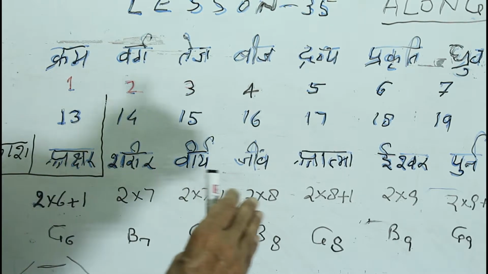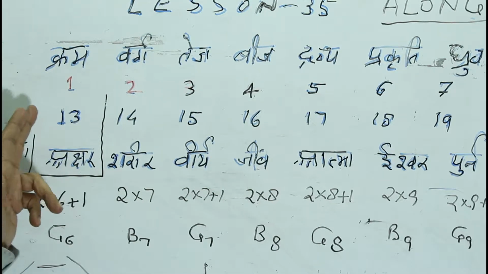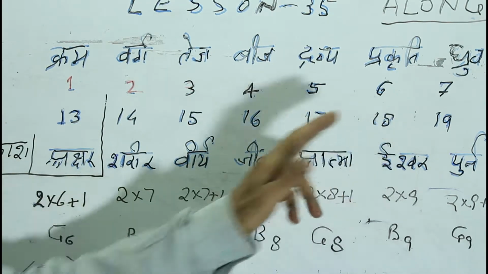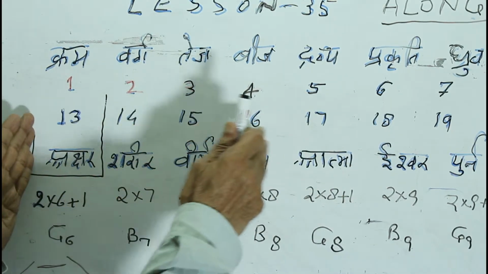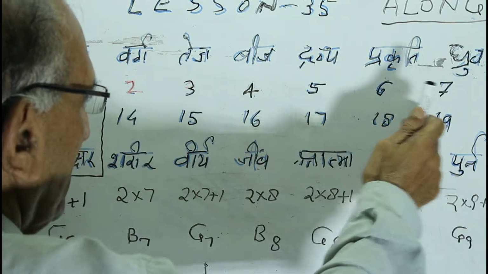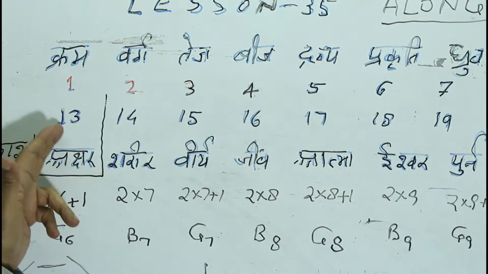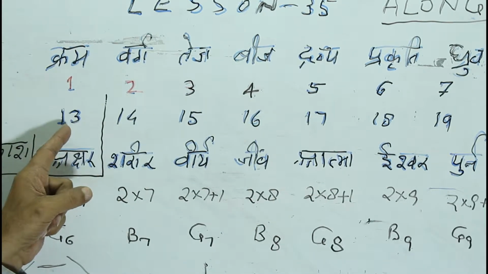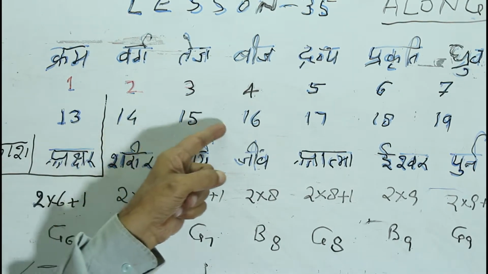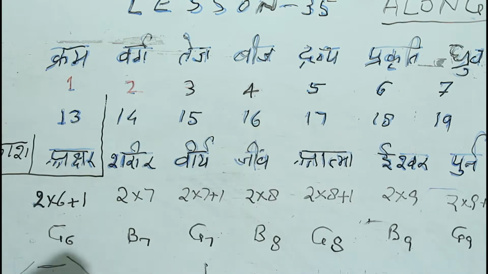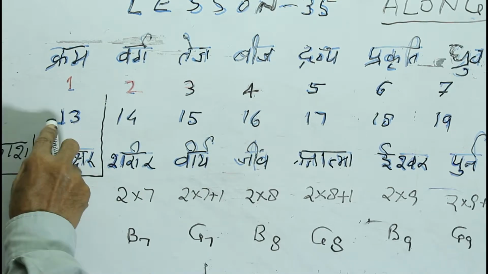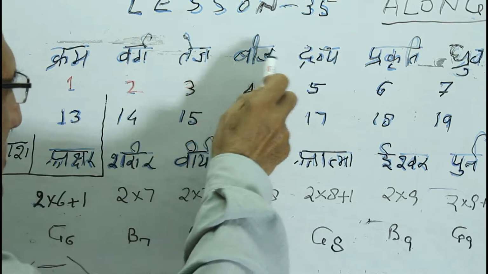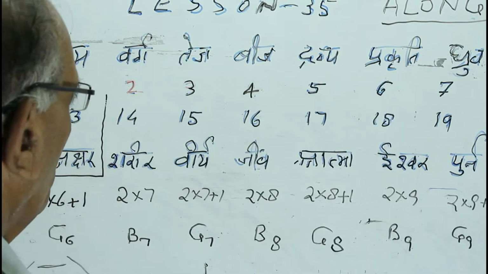Therefore, along this format, we are chasing value 13 to value 19 as a 7 steps long processing range. These values 13, 14, 15, 16, 17, 18 and 19 take us to the formulations Kram, Varg, Tej, Bij, Dravya, Prakriti and Dhruv.